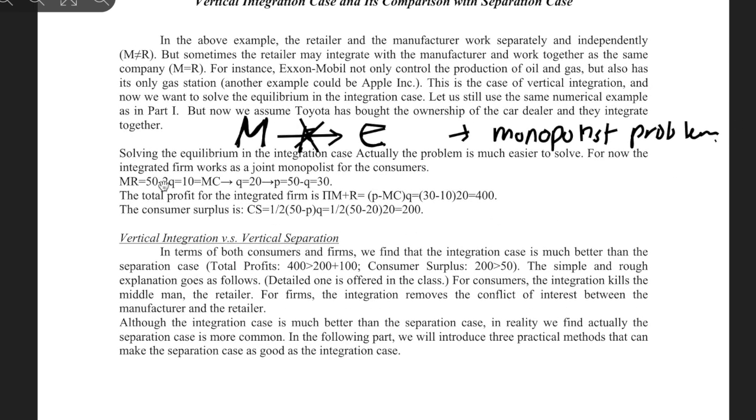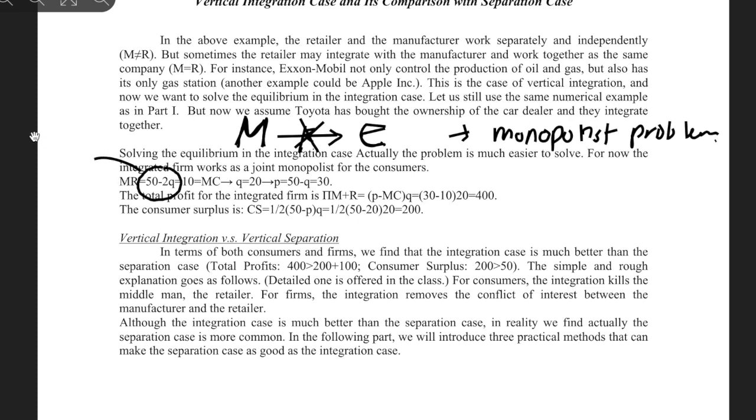So there it's only the monopoly problem. Solving the equilibrium in the integration case, actually the problem is much easier to solve. For now, the integrated firm works as a joint monopolist for the consumer. So it's just the monopoly problem that we solved in chapter 2, right? So we set the marginal revenue equal to marginal cost. There is no middle price. So marginal revenue, right? And they take the price.